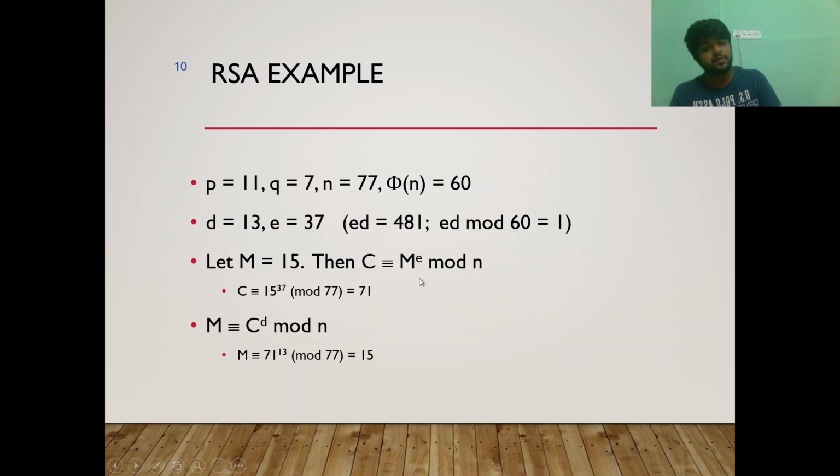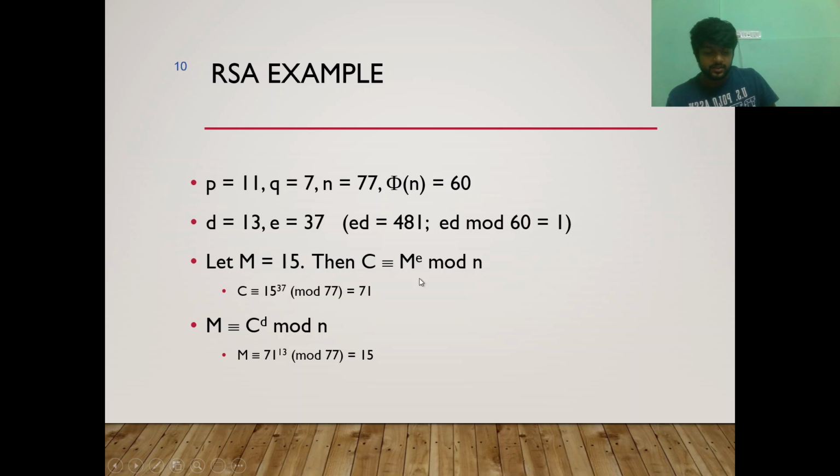So 15 to the power 37, which is the public key, mod n. N is the other public key, mod 77. It gives us 71. So now if we have to decrypt it, what we have to do is use the formula: the encrypted message c raised to the power of the private key d, mod n, which is the public key. So as we can see, when we use this formula, 71 raised to the power